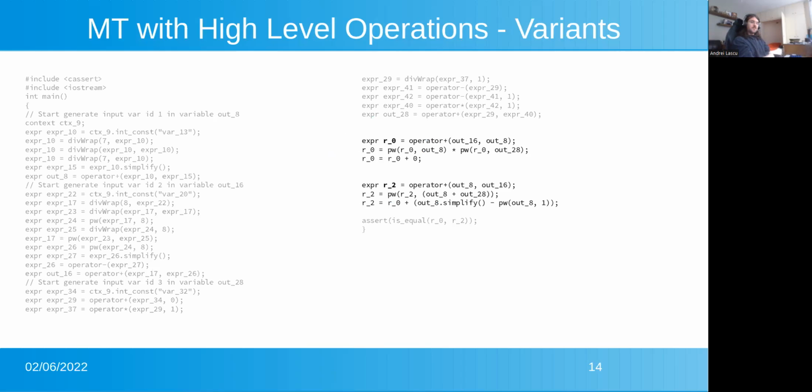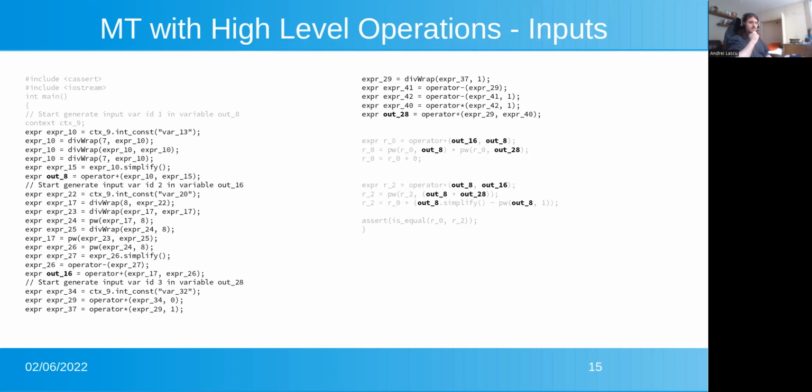For a concrete example, there are three components of metamorphic testing with high-level operations. One is the variance, which is the end result that must be equivalent. As I showed before, these are the outputs that must be equivalent. In this case, R0 and R2 are expected to be equivalent after the application of those operations.